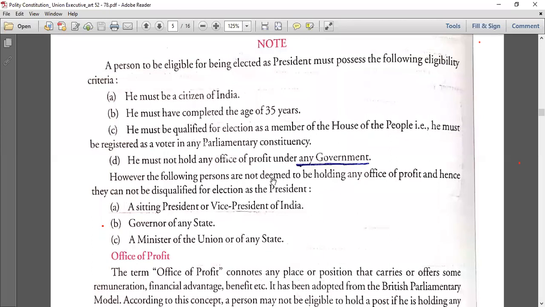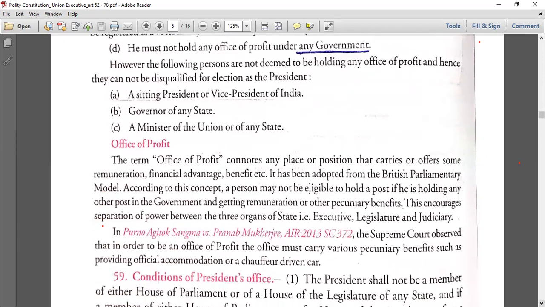However, the following persons are not deemed to be holding any office of profit and hence they cannot be disqualified for election as the president. Basically, the sitting president, because they are not deemed to be holding any office of profit. Governor of any state, a minister of the Union. If you go through the governor article, and when you study about ministers also, they can't hold office of profit. So obviously they can't be disqualified in that category. They can't be disqualified for holding any office of profit because they are not holding an office of profit in the first place. Otherwise they can't be a governor, they can't be a president or a vice president. Okay, fine.